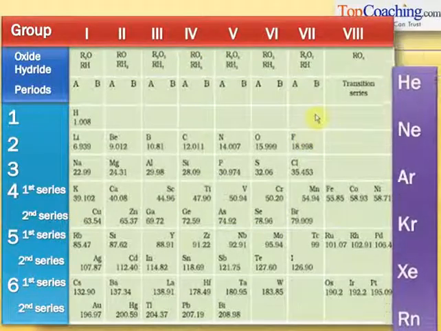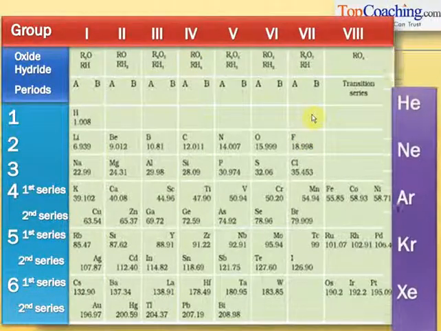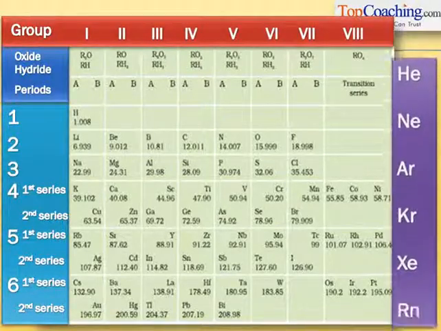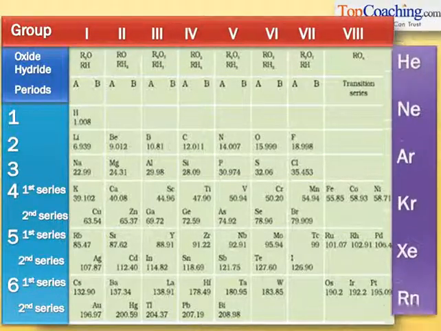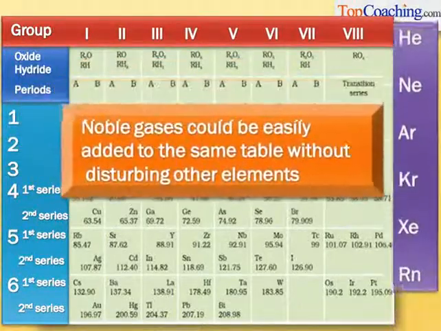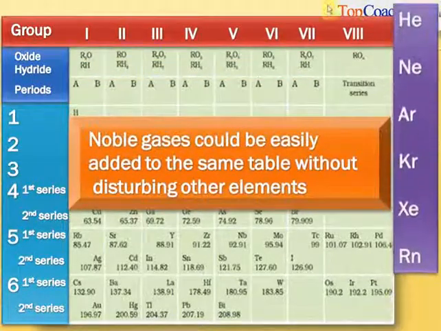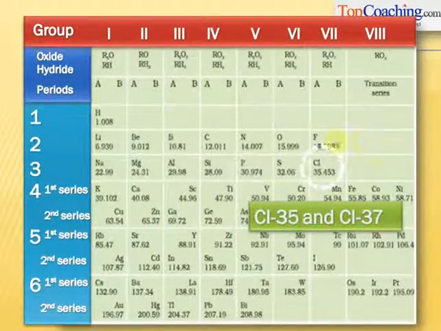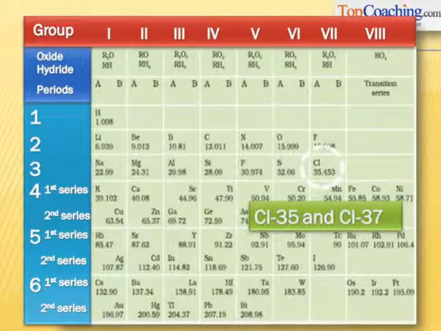Mendeleev's periodic table was also easy to adapt later because the noble gases could be easily placed to the right of Mendeleev's periodic table. An extra group could be added without disturbing his original table of elements. The problems with Mendeleev's periodic table, however, were that isotopes could not be adjusted in it. Chlorine has 2 isotopes, so which of the isotopes was to be used in the periodic table, 35 or 37?